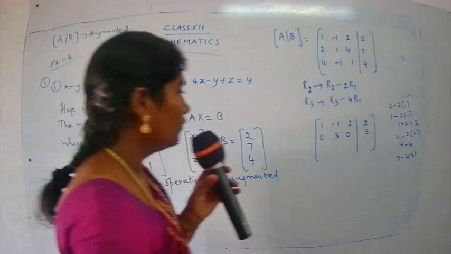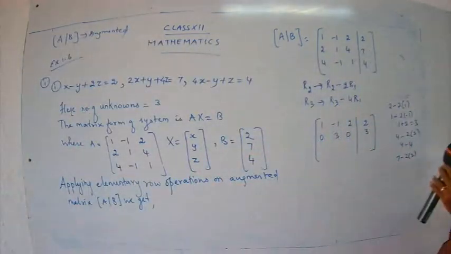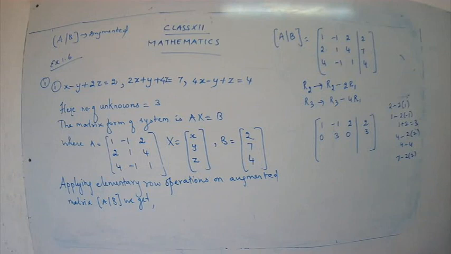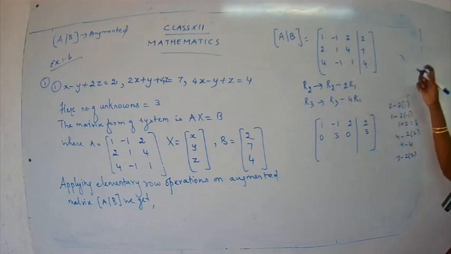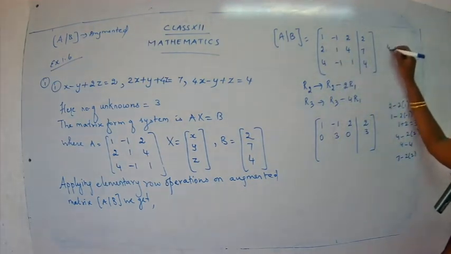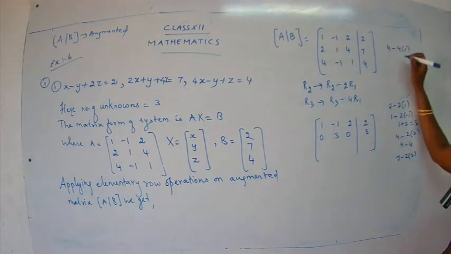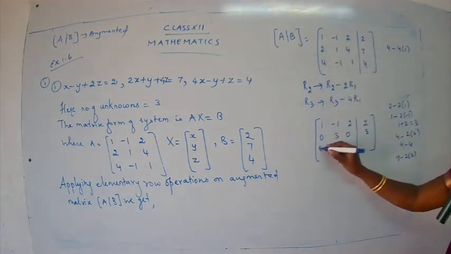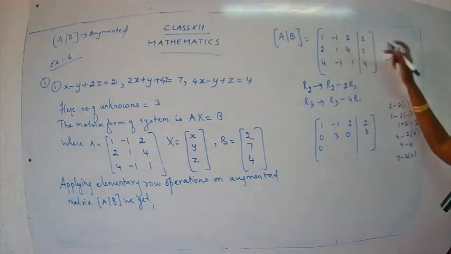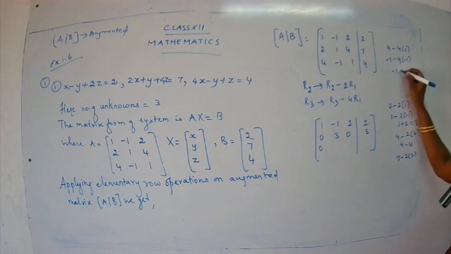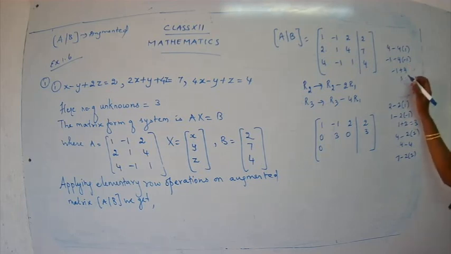Let's go for the third row. What is the conversion for the third row? R3 changes to R3 minus 4R1. Let's see for R3, it's 4 minus 4R1. So 4 minus 4 into 1, that's 0. Done. Then minus 1 minus 4 into minus 1. So minus 1 plus 4, yes, minus 4 into minus 1 is plus 4. So you get the answer as 3.